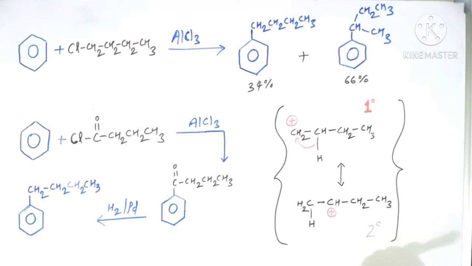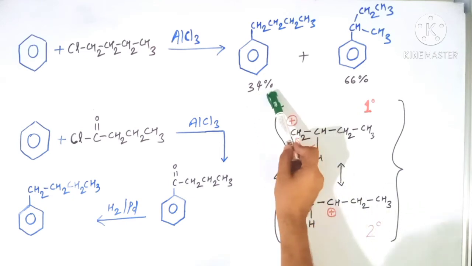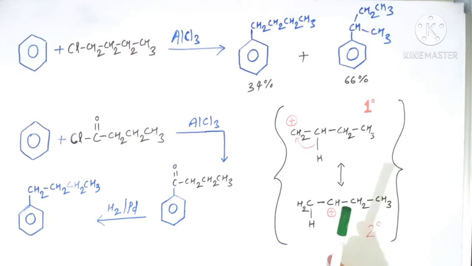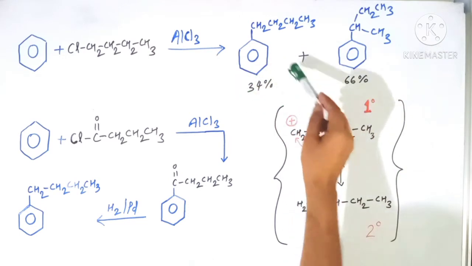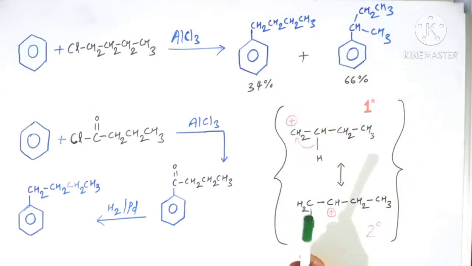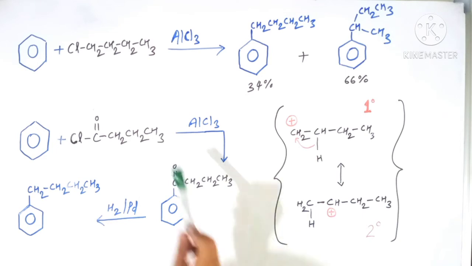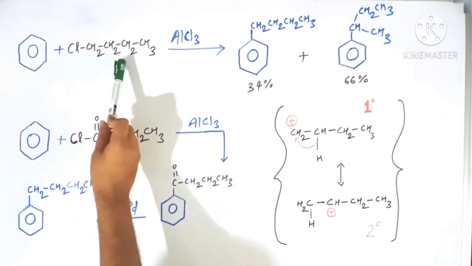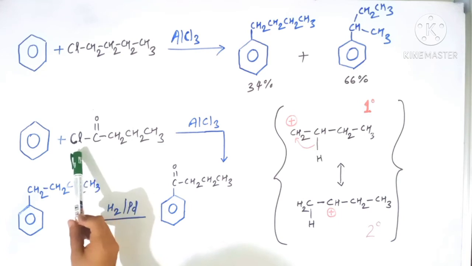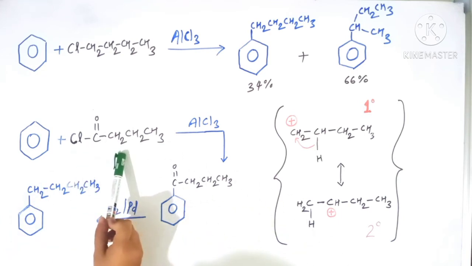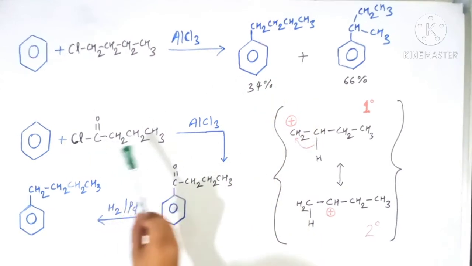But the question is, what can we do if we want to get only this desired product, in excess quantity or in higher yield? We do not want this product to form, we only want this product in higher yield. So this product can be obtained if, instead of this chlorobutane, we use an acyl derivative of this chlorobutane, that is butanoyl chloride. If we use this butanoyl chloride, then we can get this product via this reaction.